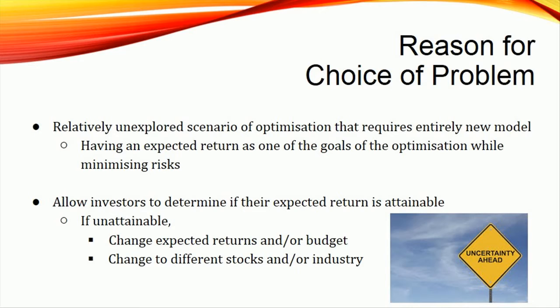Our model will determine if the expected return is attainable and prescribe the amount to invest in each of the potential stocks. In the case where it is unattainable, the investors can vary their budget and/or expected return and run it with our model again to check its feasibility again. Otherwise, the investors can also consider changing to other stocks and use our model to check for feasibility again.